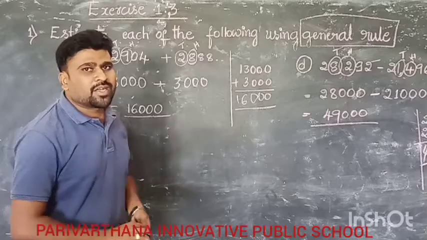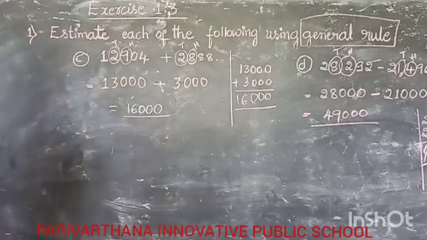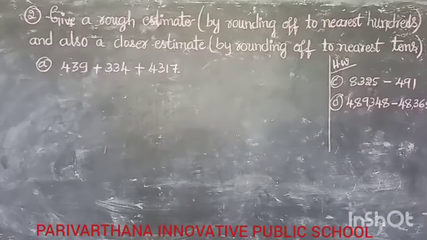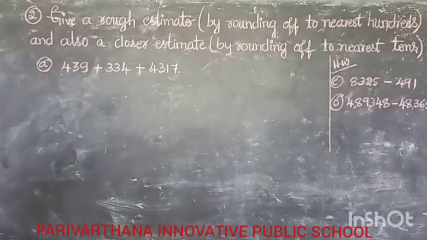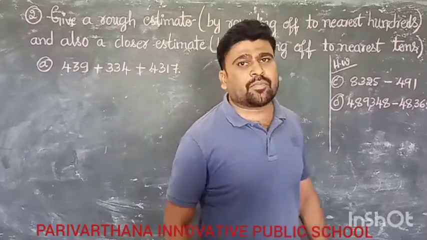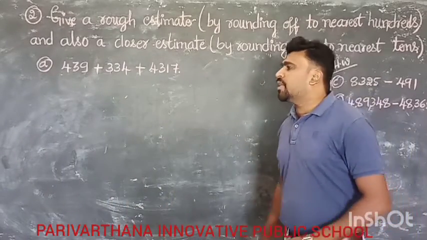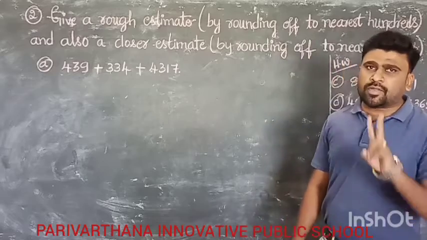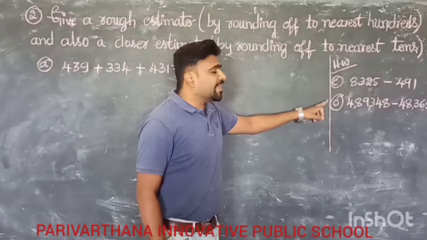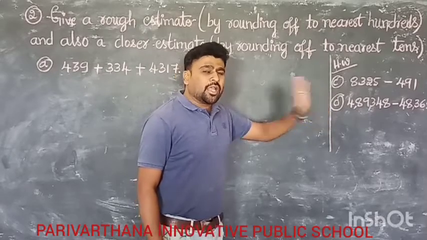Now, we are moving on to the second main. Next, exercise 1.3 second main. The second main also contains a total of 4 problems. I will show 2 problems. The remaining 2 problems, C and D, are for homework. I will show the A and B problems.